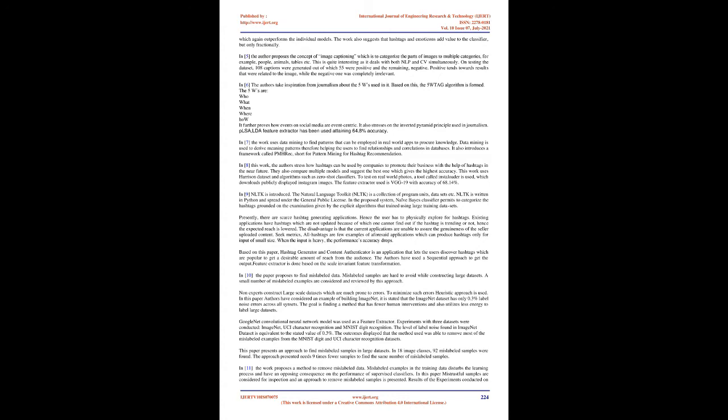It further proves how events on social media are event-centric. It also stresses the inverted pyramid principle used in journalism.